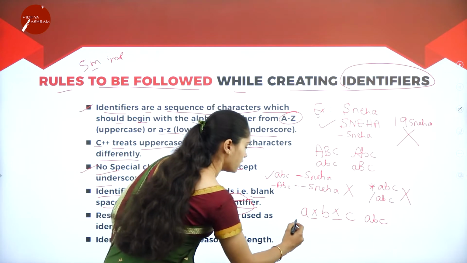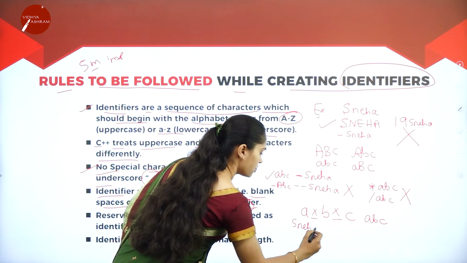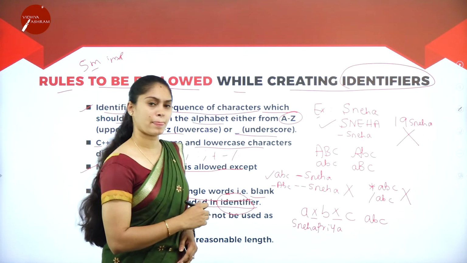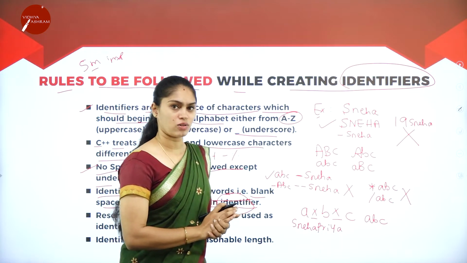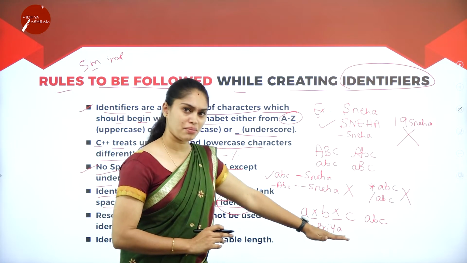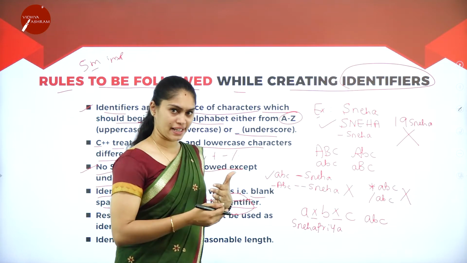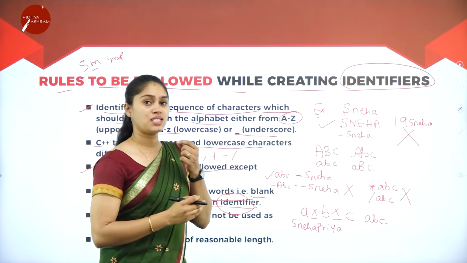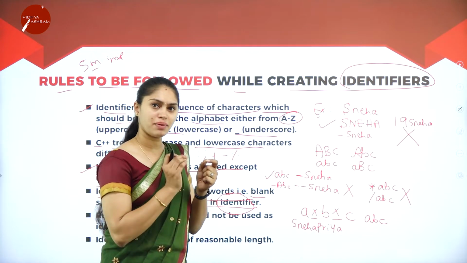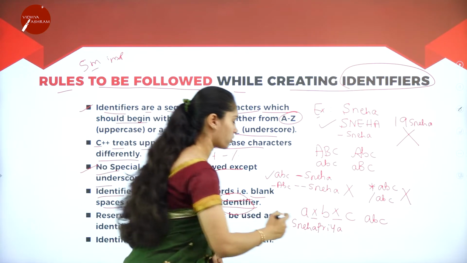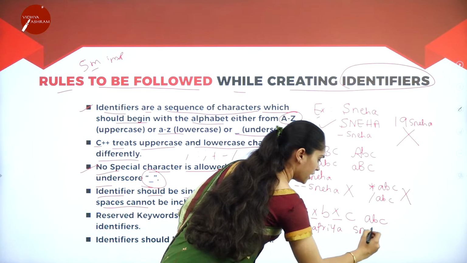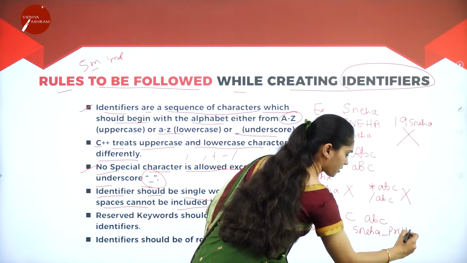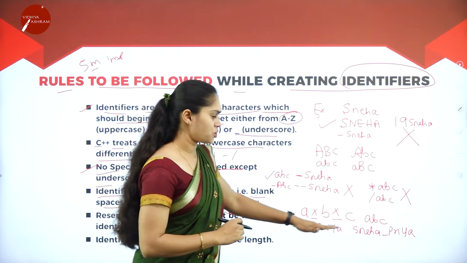For example, Sneha Priya. So this is my example now. It has two names, Sneha and Priya. But when I am declaring this as an identifier, what must it be? It must be a single word or it must be separated by an underscore. So I can also write it like Sneha underscore Priya. So these two are the valid ones.